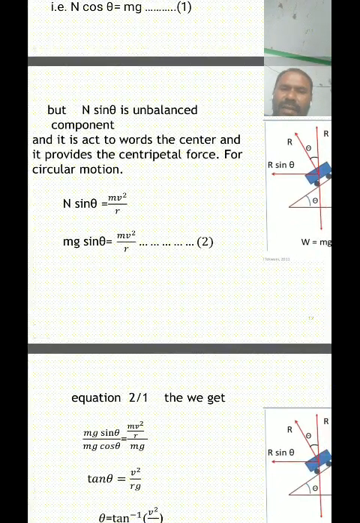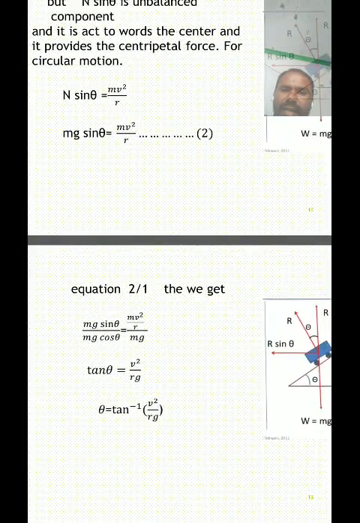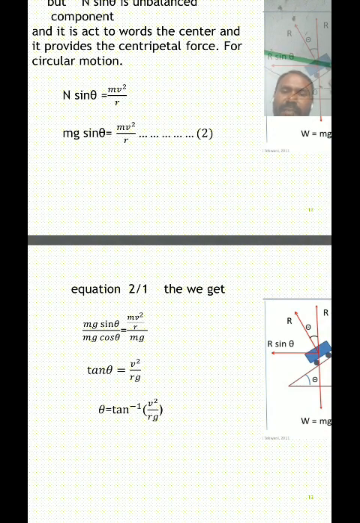From equations 1 and 2, equation 2 is divided by 1. Then we get mg sin theta by mg cos theta is equal to mv square by r all divided by mg. The mg on the left and on the right side get cancelled.